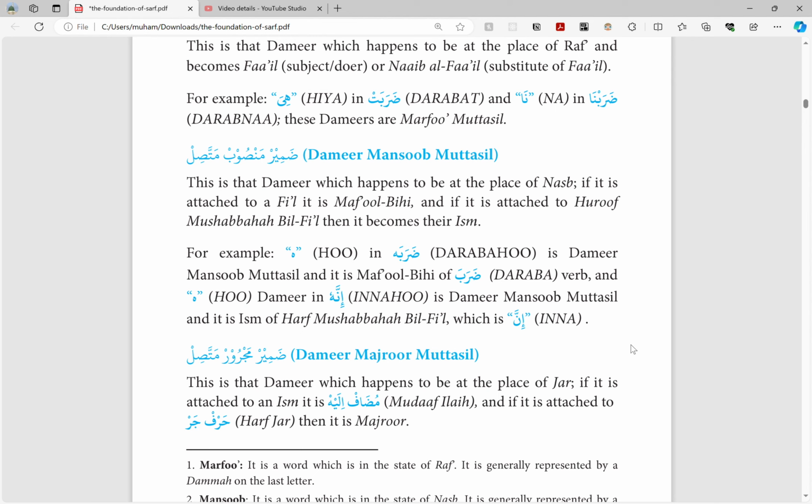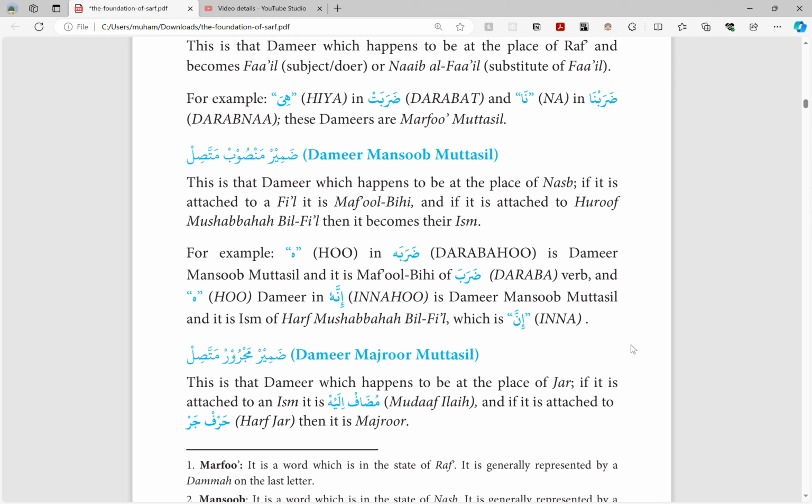So we talked about a fi'l is the verb, fa'il is the doer of the verb, and then the third thing is maf'ul, the thing which the action happens upon. So if I say daraba zaydun bakran, Zaid, the fa'il, does the hitting which is the fi'l, upon Bakr, the maf'ul. The maf'ul is the one that takes the action upon itself. So the action is happening upon the maf'ul.